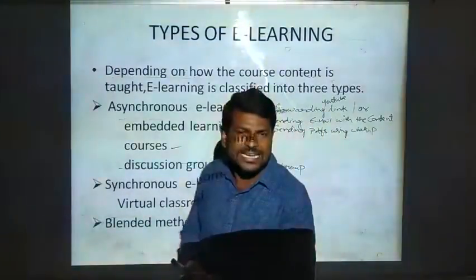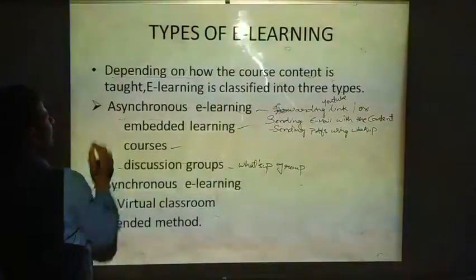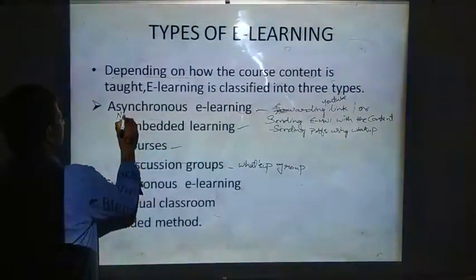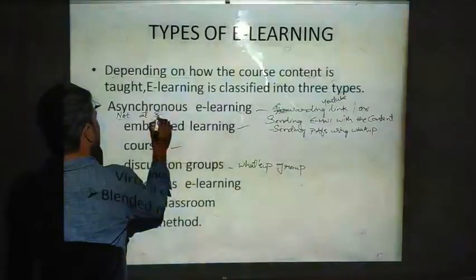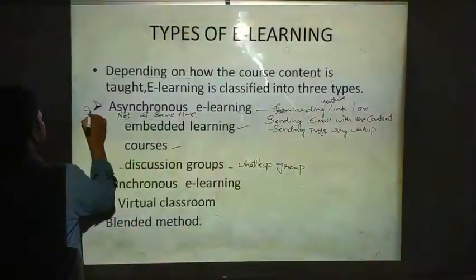If we talk about synchronous e-learning, asynchronous means not at the same time. Who?